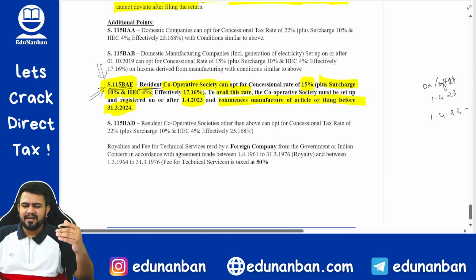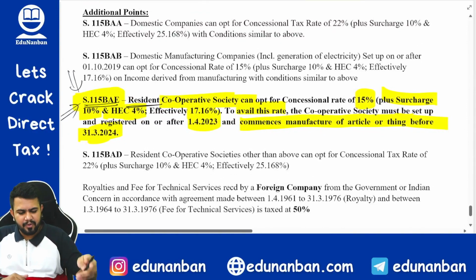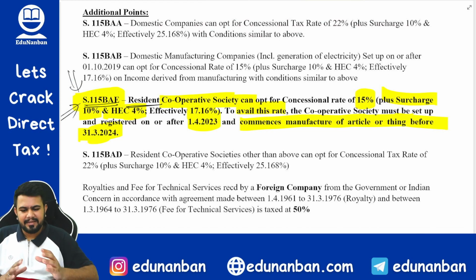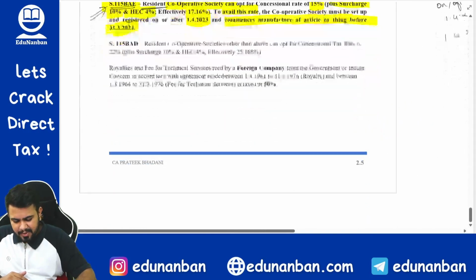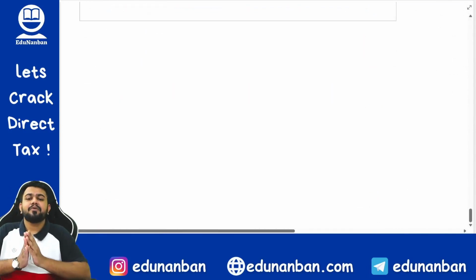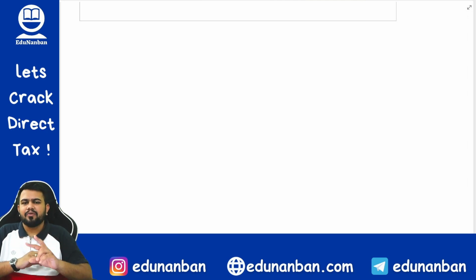There are other conditions also in the section, but for your intermediate examination, if you learn this much, that is enough. Mostly this will only be tested in your multiple choice questions, if at all there is a question. So these are the amendments in the tax rates chapter. I would strictly recommend you to solve the questions from the new study material, and you will have the clarity on how to solve the questions and how to compare.